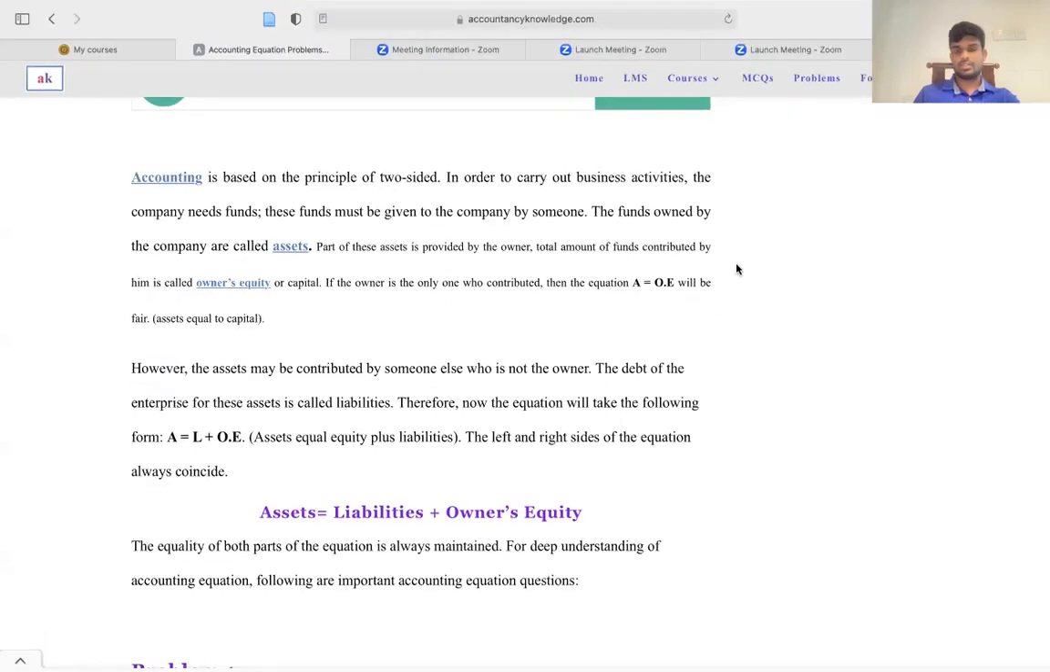Right, so basically, we know accounting is based on the principles of two sides, right? We have debit and credits. According to Luca Pacioli, he found the double entry method. Because of that, we have principles in accounting based on two sides, debit and credit. In order to carry out business activities, the company needs funds. These funds must be given to the company by someone. The funds owned by the company are called assets, right?